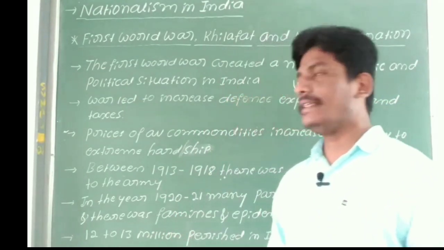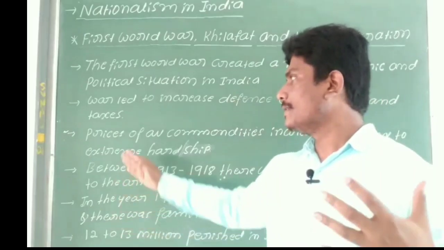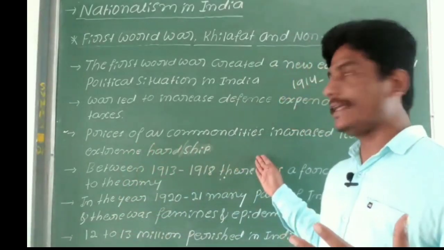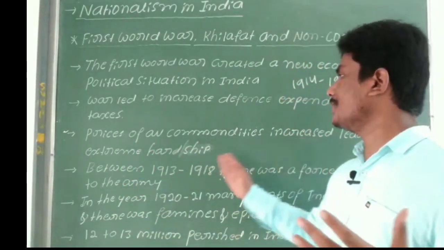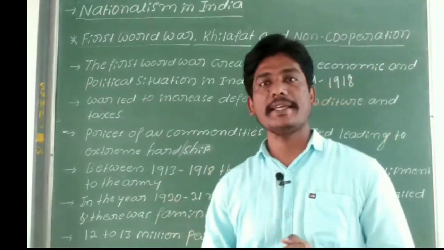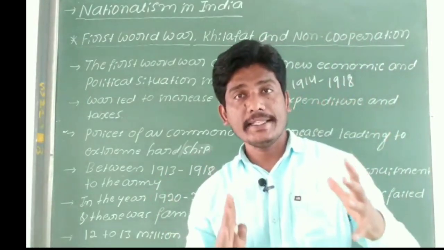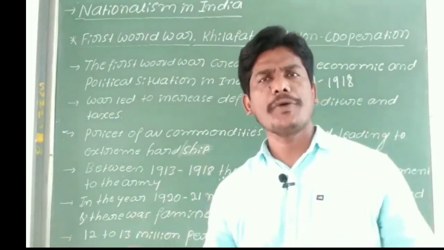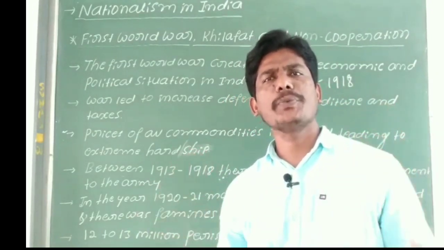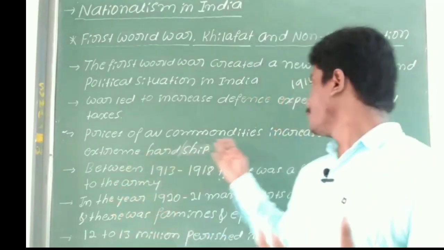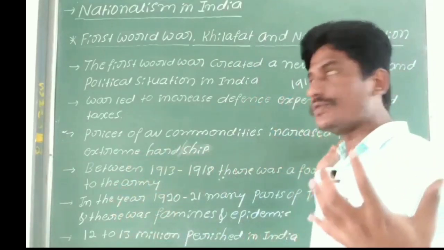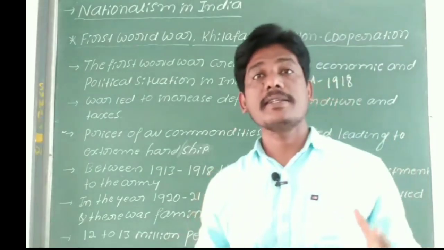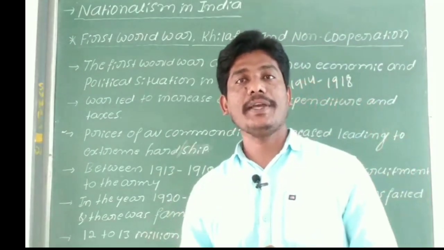See, in this crucial time, the prices of all commodities increased, leading to extreme hardship. So in this crucial time, the prices of the commodities, the prices of the goods were also increased. So this was leading to extreme hardship in India.